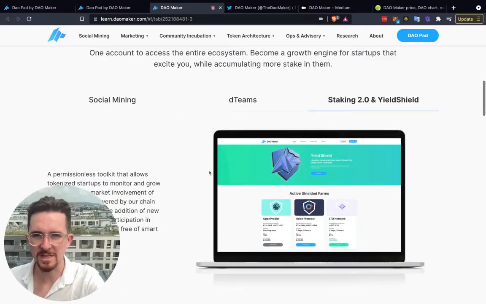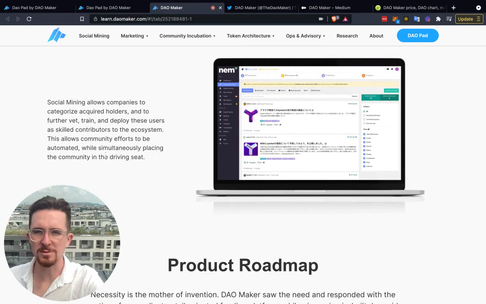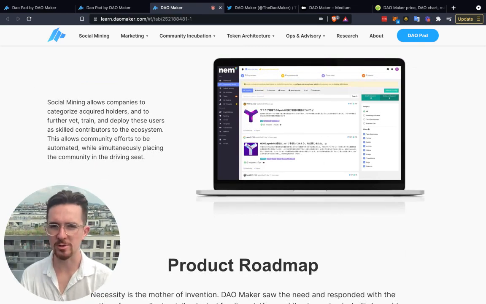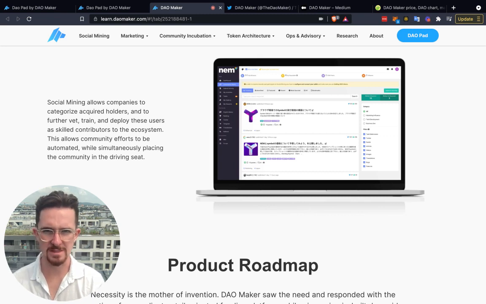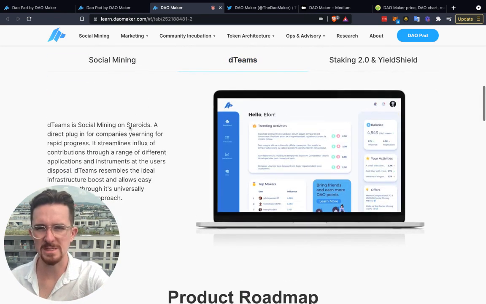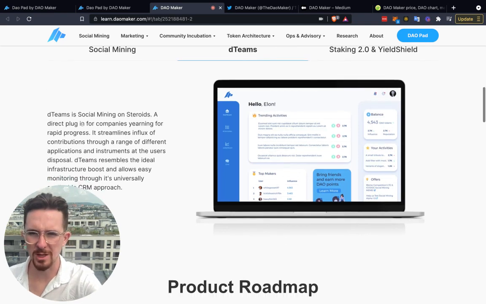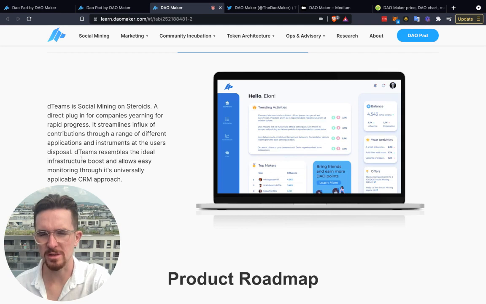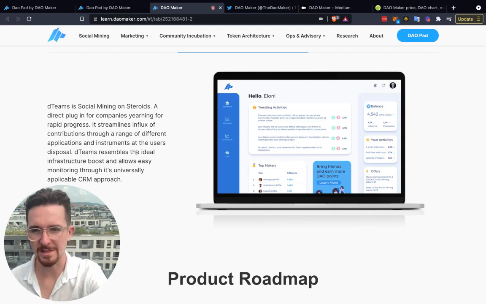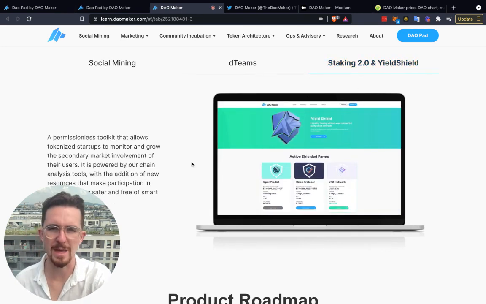If we look at this, you can look at things like social mining. Social mining allows companies to categorize acquired holders and to further vet, train, and deploy these users as skilled contributors to the ecosystem. This allows community efforts to be automated while placing the community in the driving seat. And then here you have the D Teams. D Teams is social mining on steroids, a direct plugin for companies yearning for rapid progress. I like that. Through streams of influx contribution across the range of different applications and instruments at the user's disposal, D Teams reassemble the ideal infrastructure, boost, and allow easy monitoring, though it is universally applicable with a CRM approach, that's a customer relationship management approach.